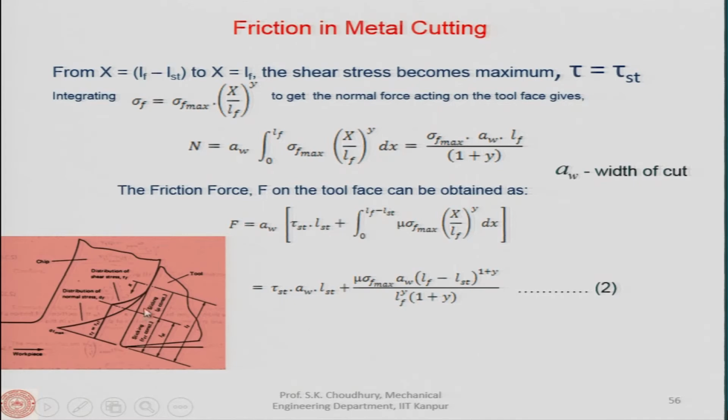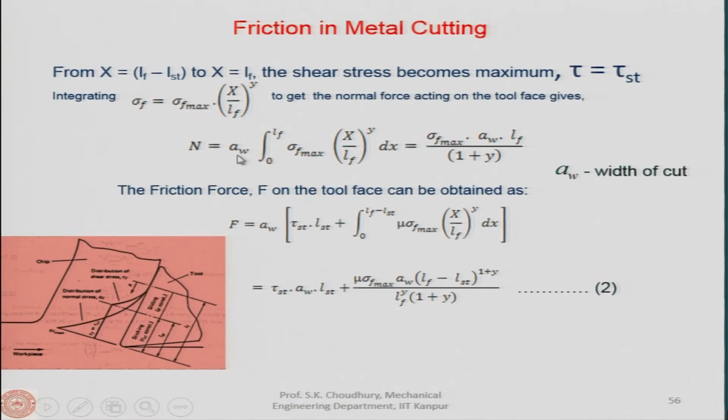So, once again, in this region we have the maximum tau, which is constant, tau st, the same everywhere. If we integrate the sigma f that we derived and multiply by the width of cut, we will get the normal force.